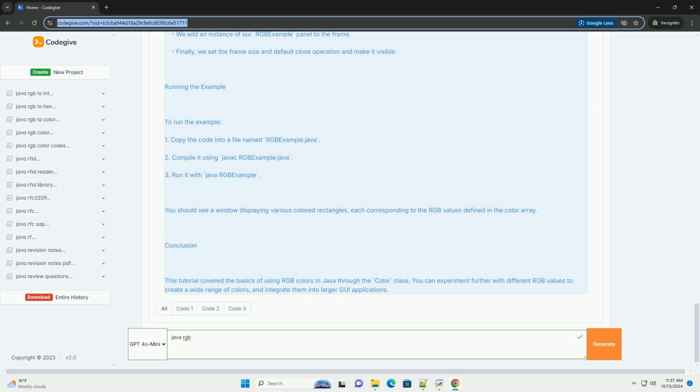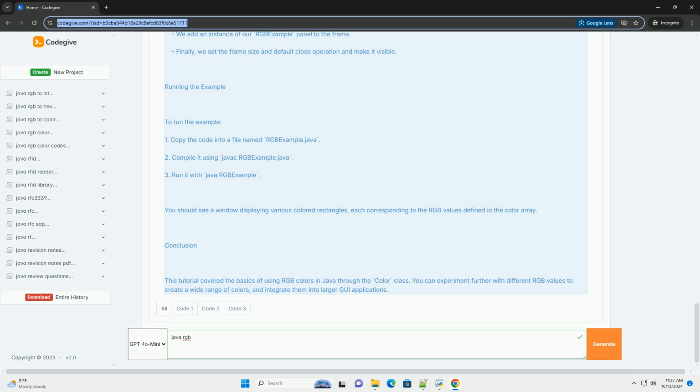5. Main method. We create a JFrame to serve as the window for our application. We add an instance of our RGBExample panel to the frame. Finally, we set the frame size and default close operation and make it visible.